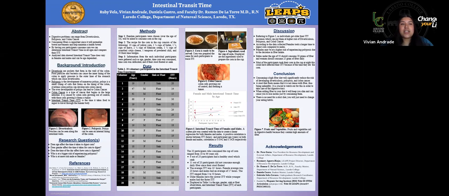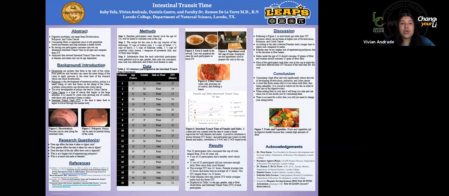For our background, diverticula are pockets that form in the wall of the colon, which can lead to polyposis. Polyposis is the development of numerous polyps, and a polyp is a small clump of cells that forms on the lining of the colon. The overdevelopment of polyps can lead to colon cancer. Colon cancer is a type of cancer that begins in the large intestine and is caused by cells growing out of control. With these cells, it can form a tumor.